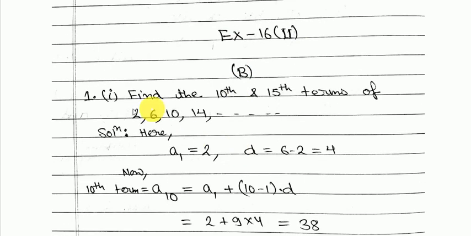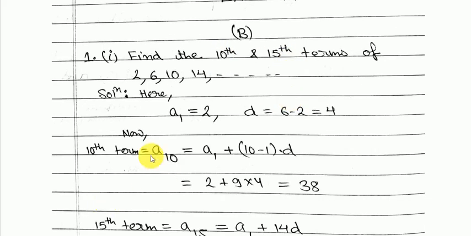16.2b. Question number 1. Find the 10th and 15th terms of 2, 6, 10, 14. So clearly you can see that 6 minus 2 is 4, 10 minus 6 is 4, 14 minus 10 is 4. So this sequence is in AP. Here the first term a1 is equal to 2 and the common difference d is equal to 6 minus 2, that is 4. And we are supposed to find the 10th term and the 15th term.